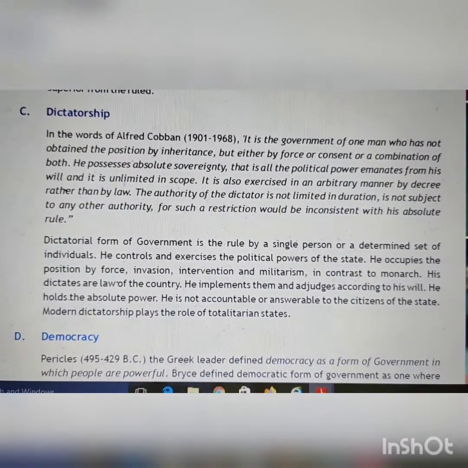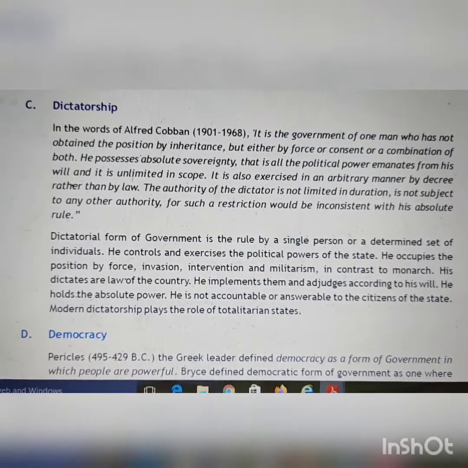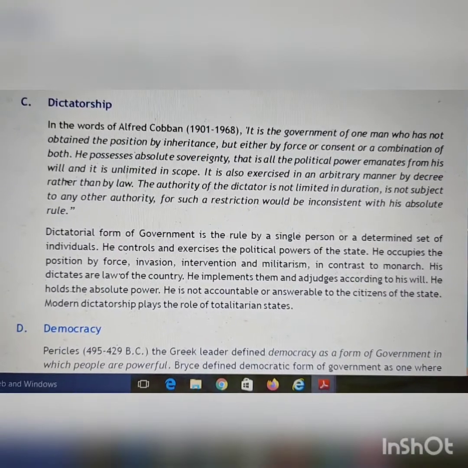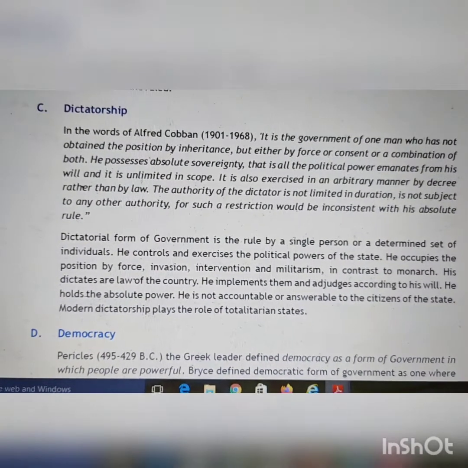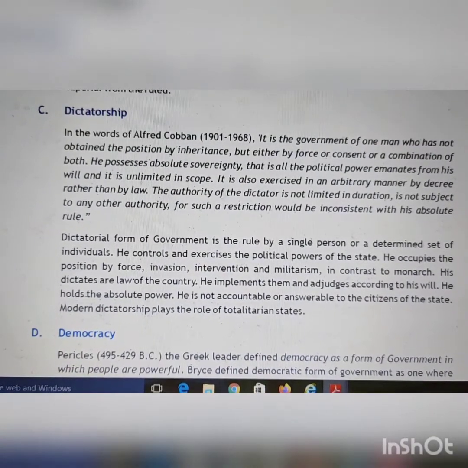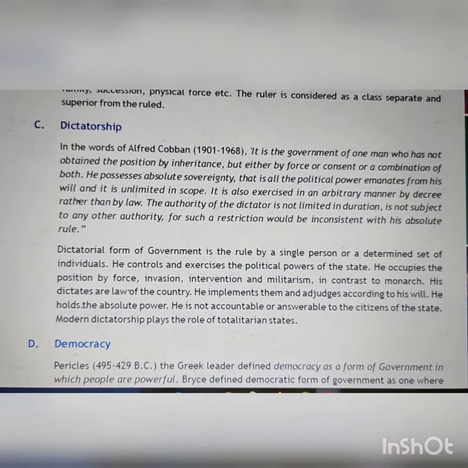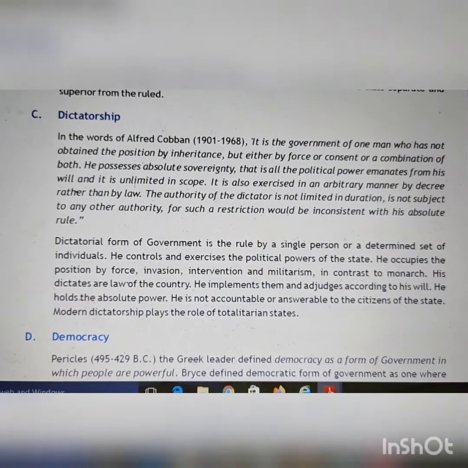So that is dictatorship. The dictator form of government is ruled by a single person or a determined set of individuals. He controls and exercises the political powers. He occupies the position by force, invasion, intervention, militarism, in contrast to a monarch. Now a monarch is constitutional. Constitution के नीचे होता है monarch, but डिक्टेटरशिप में ऐसा कुछ नहीं होता.